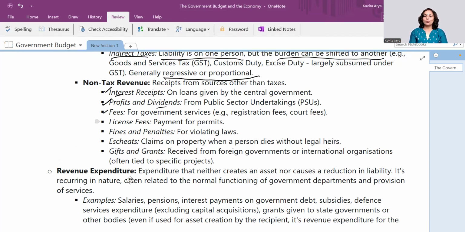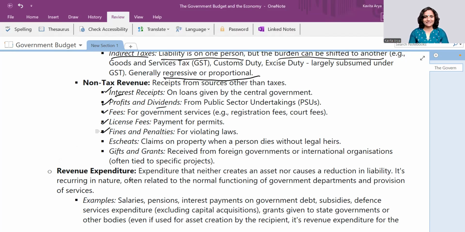Fees. You go and see the Taj Mahal, right? So these entry fees and other fees, the government libraries and all. If there is some fee levied, that is also part of non-tax revenue. The license fee, right? All these permits, etc., when made through government departments, have a minor fee levied. Fines and penalties: you jump a red light and pay the fine, and that fine goes to the government.